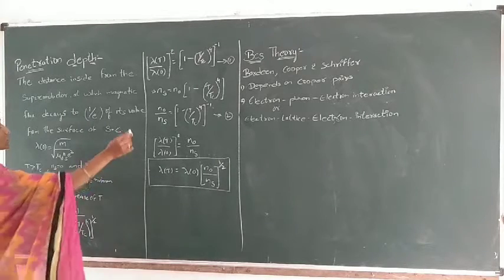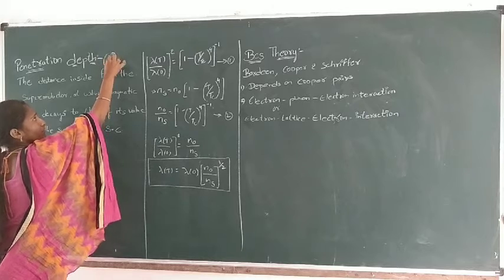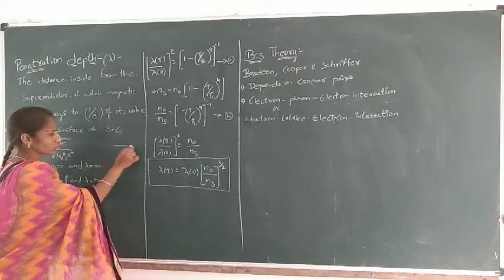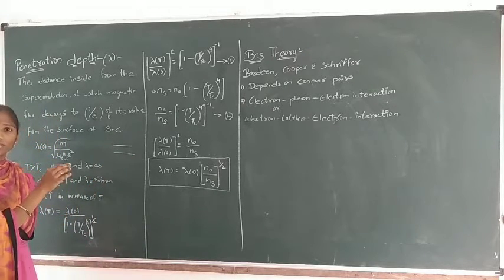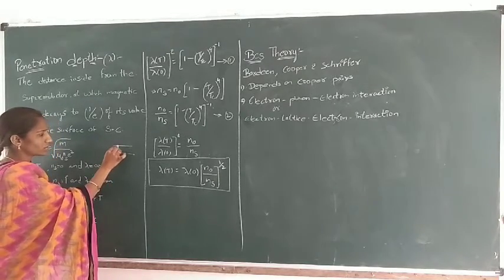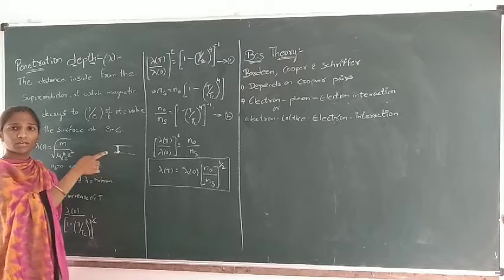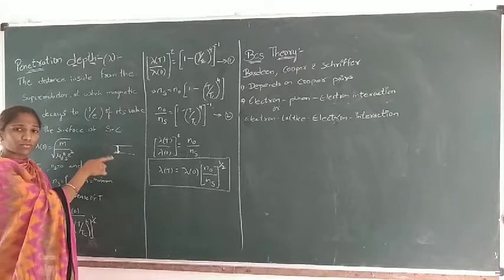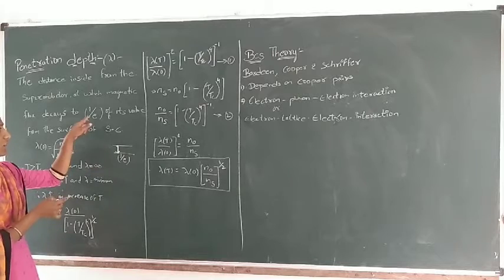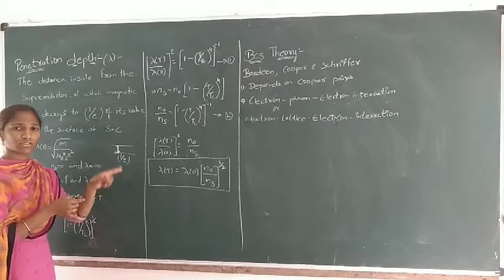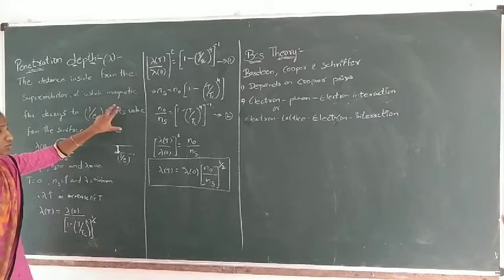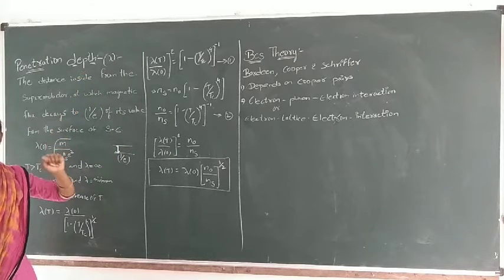The penetration depth is represented with the letter lambda. Now what does the penetration depth mean? Let us consider a superconductor. The distance inside the superconductor at which the magnetic flux decays to 1 by e of its entire value from the surface of the superconductor is known as the penetration depth of the superconductor.